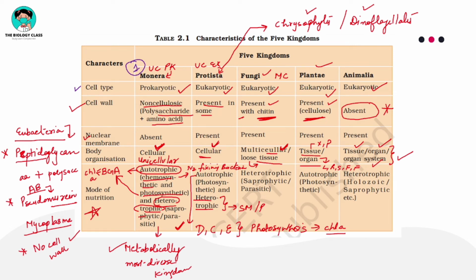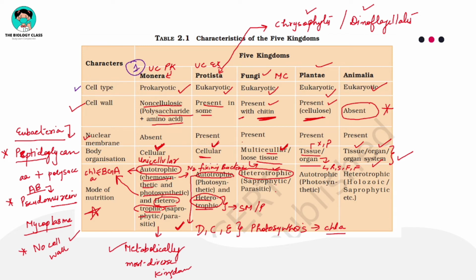Then you talk about fungi. So obviously, no doubt, it is the heterotrophic mode of nutrition which they will show, because they are devoid of any chlorophyll. They can't make their food, so it is heterotrophic, right? And I am marking this again for you, it is heterotrophic here in kingdom fungi, and both saprophytic and parasitic types of heterotrophic nutrition you will see.